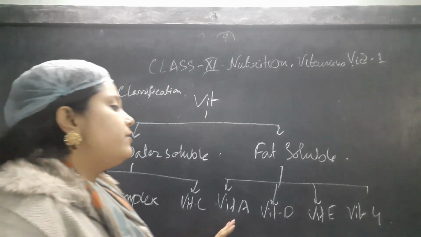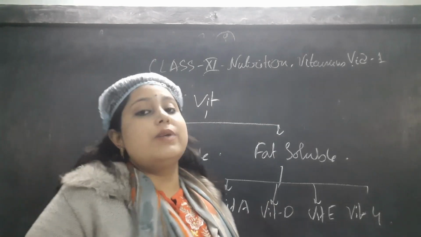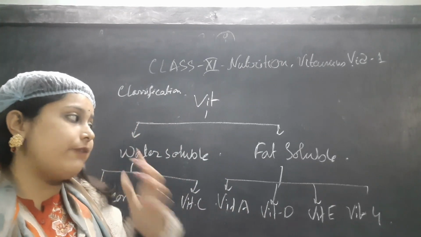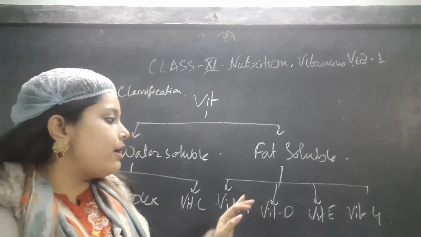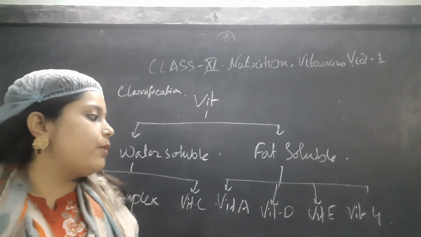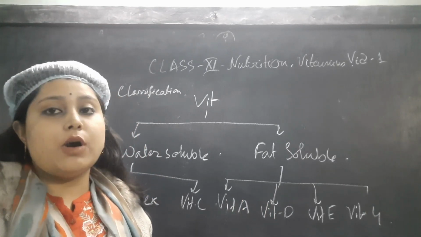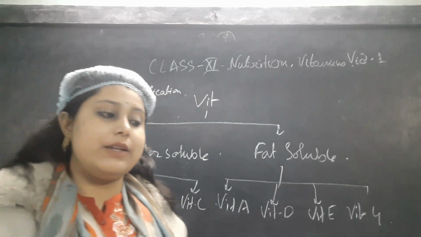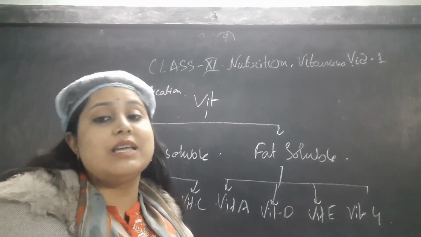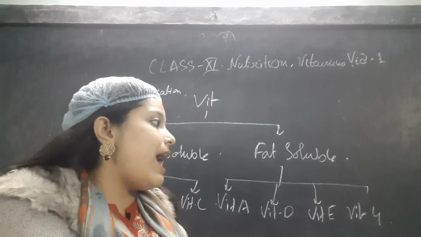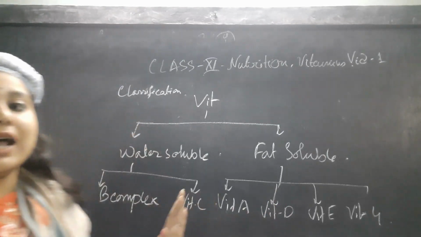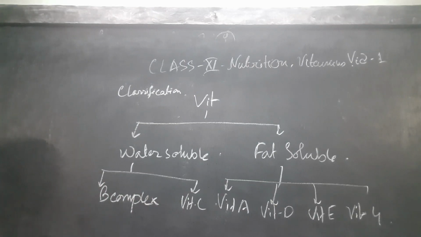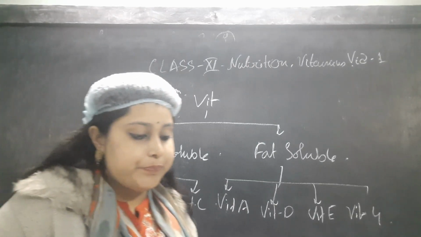But the fat soluble vitamins we can only get from fatty foods, as they are soluble in fat. They can go out from the body through fat metabolism, the ways by which fats or sebum go out from our body. That is why the loss of fat soluble vitamins is very low compared to water soluble vitamins, which can easily go out from the body.